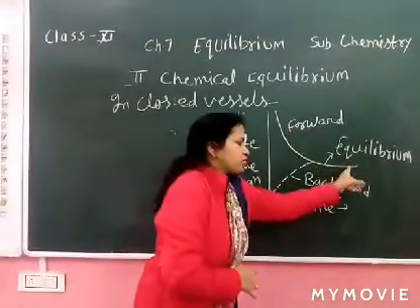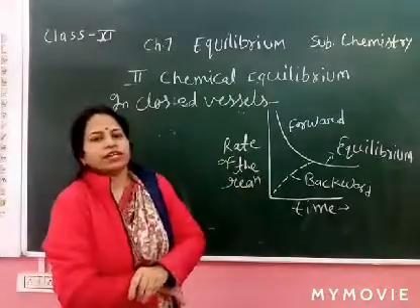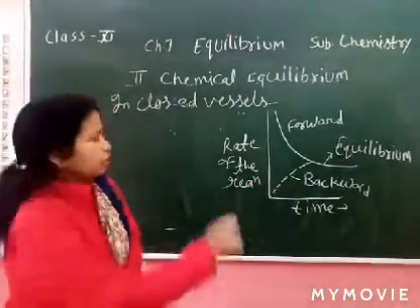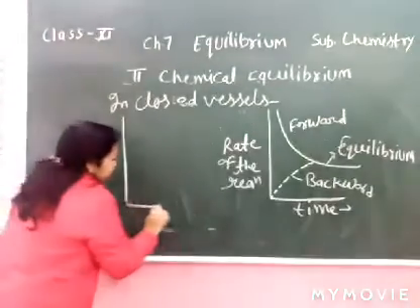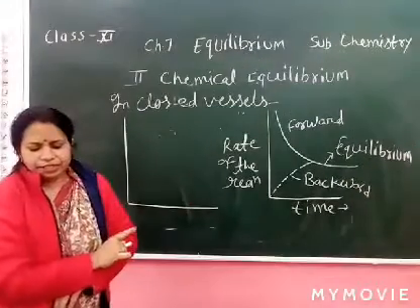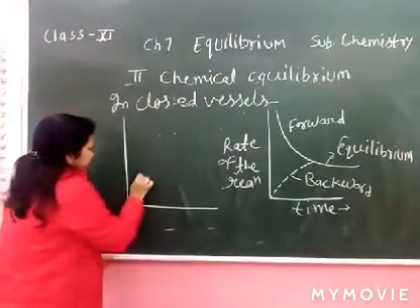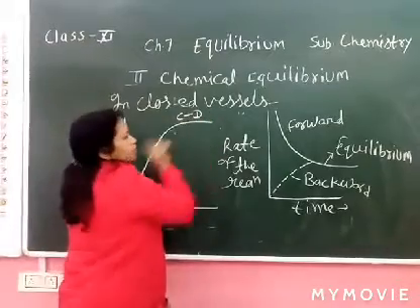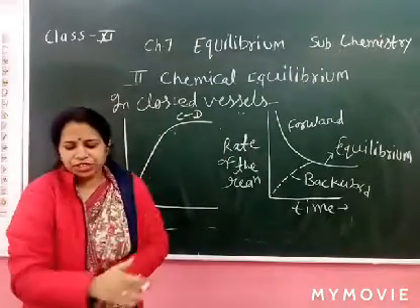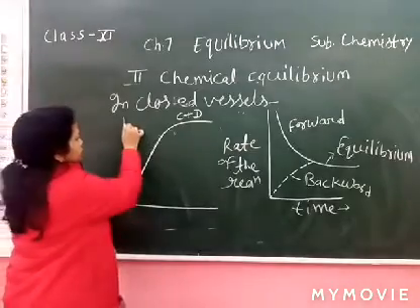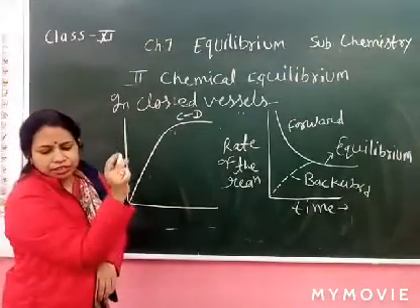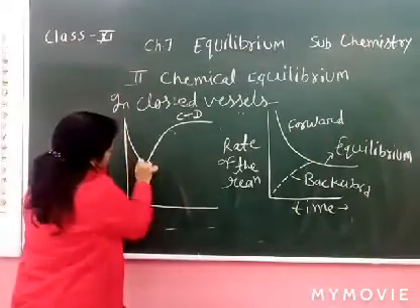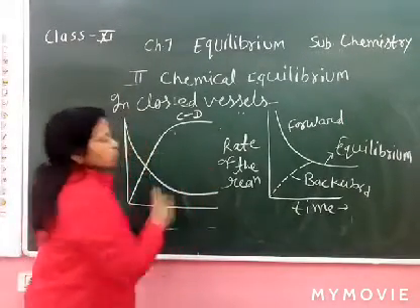This forward reaction proceeds, and then again product converts into reactant, which is the backward reaction. You can write like this: A plus B, the reactant, and product C plus D. Product increases and reactant simultaneously decreases and becomes constant.